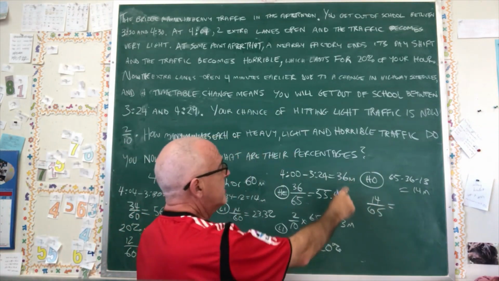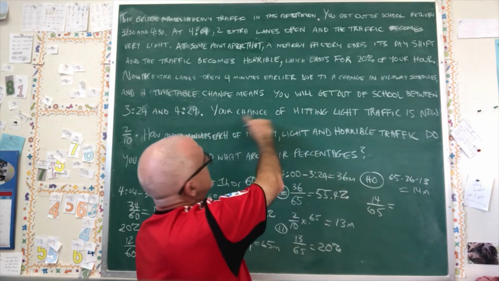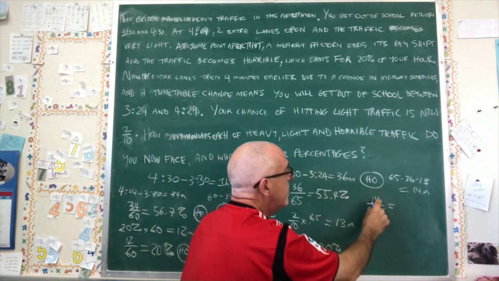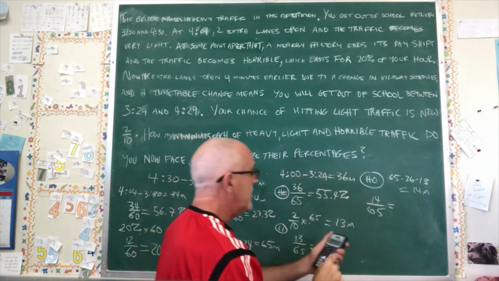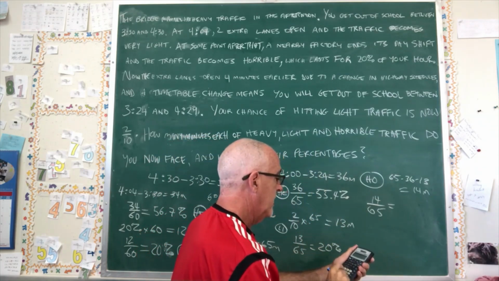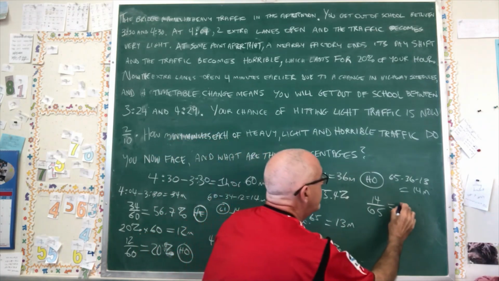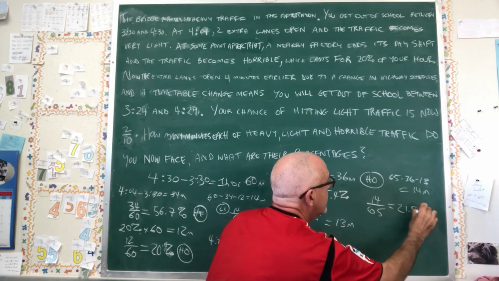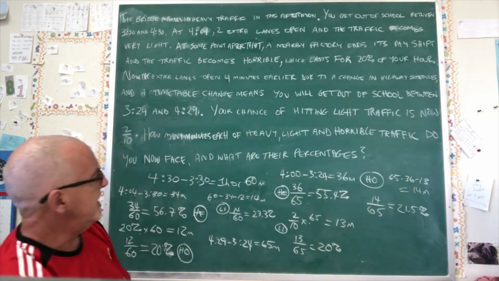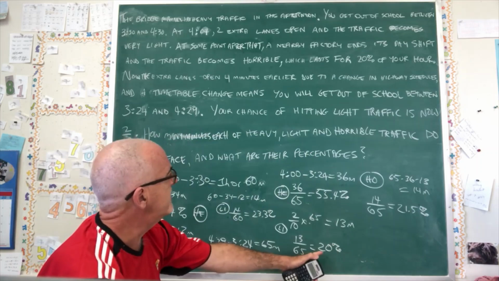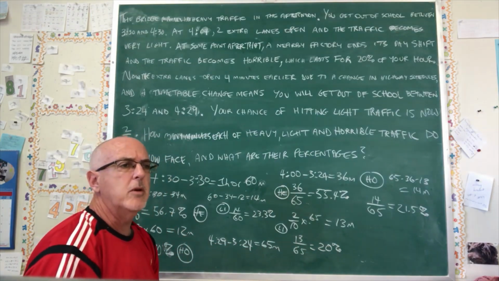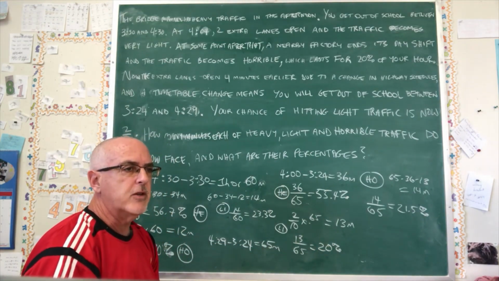So we're nearly finished, because the 36, 14, and 13 are the minutes that were asked in the final question, but 14 over 65 is the last of the percentages that we're asking. 21.5%. Does that make sense? 55, 75. Why is it not adding up to 100%? I may have to scrap this whole video.